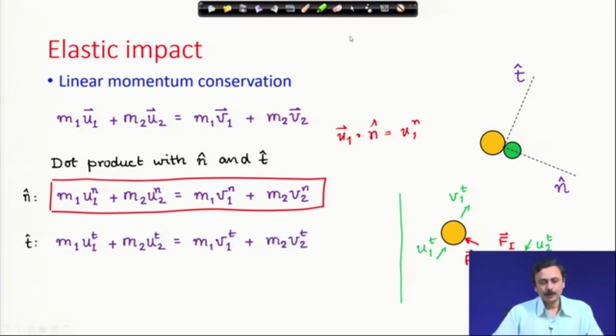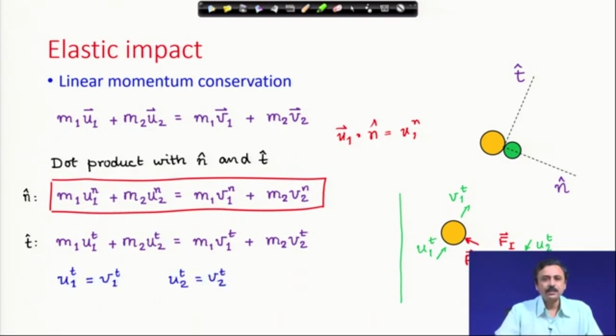If I take the dot product of that linear momentum conservation vector equation with the tangential direction t cap, then I get m1 u1 tangential plus m2 u2 tangential, the incoming linear momentum of the system in the tangential direction, equal to m1 v1 tangential plus m2 v2 tangential. This is the outgoing linear momentum in the tangential direction.